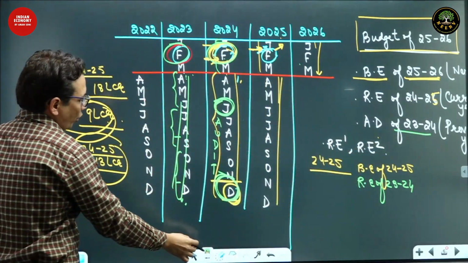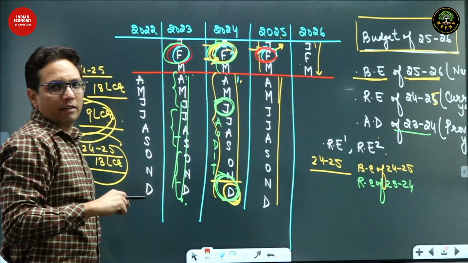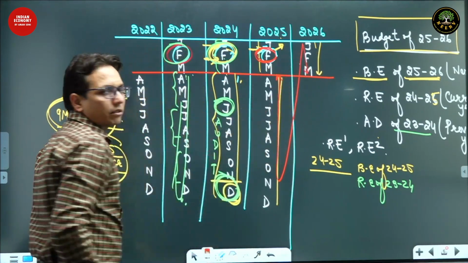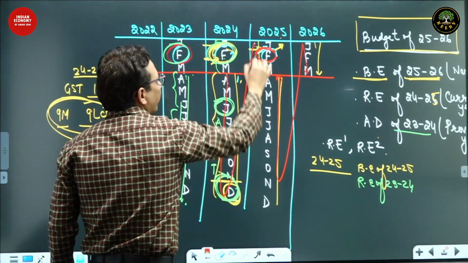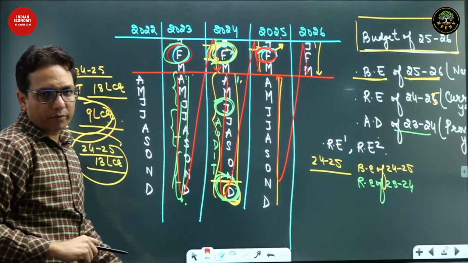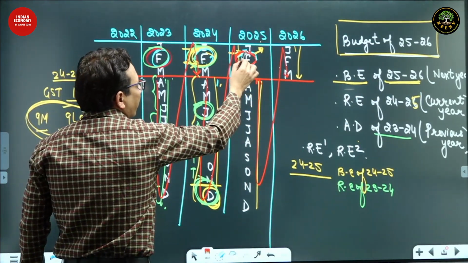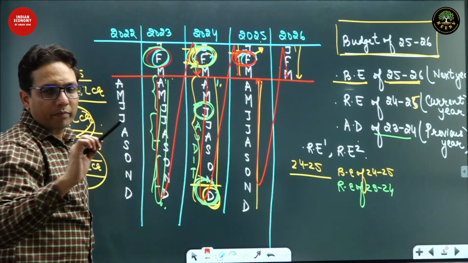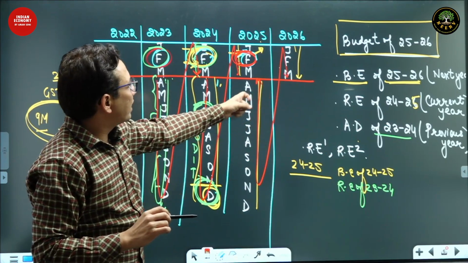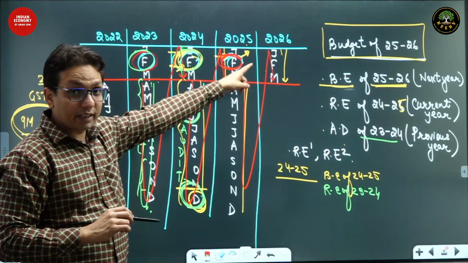So now let's do it again. Budget presented here. This budget would consist of budgetary estimates of 25-26, revised estimates of 24-25, and actual data of 23-24. Now, the budget is presented here in the month of Feb, and we are bringing up budgetary estimates of 25-26. So budgetary estimates of 25-26 means budgetary estimates of next year.